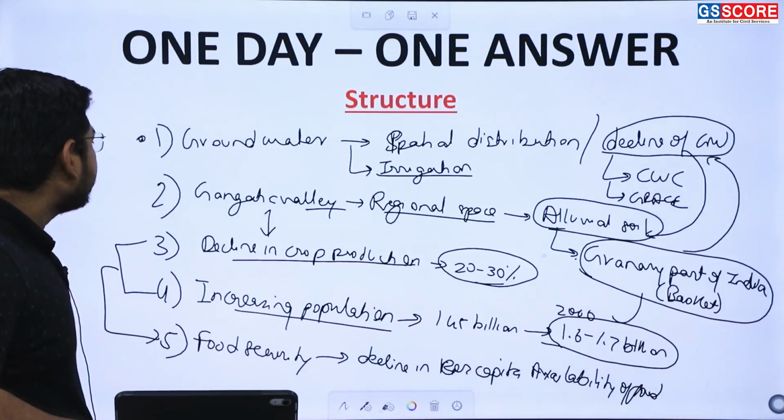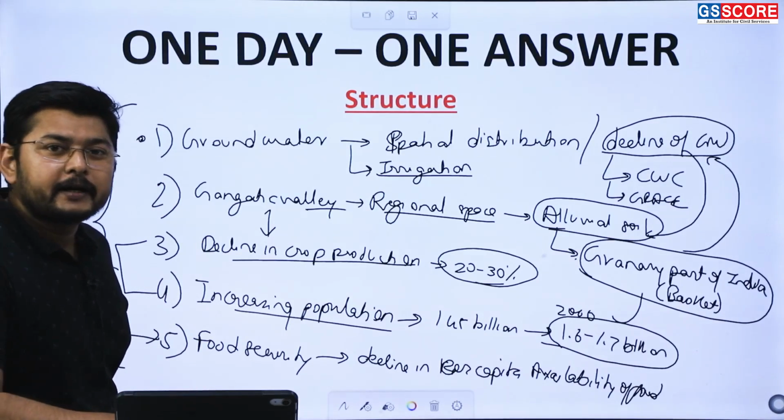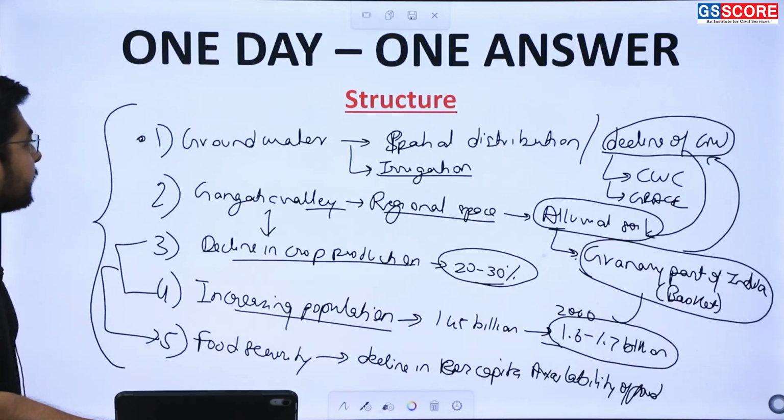So these are the major concepts, the major structure which we need to provide in the answer.